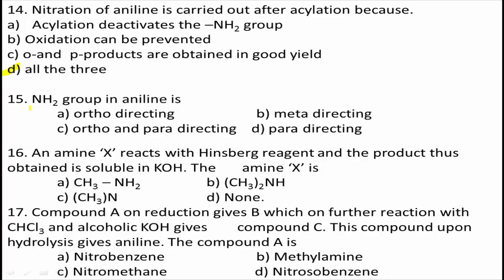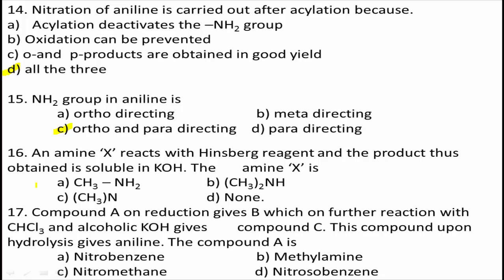Due to the positive inductive effect, the resonating structures of aniline show negative charge developing at the ortho and para positions, and electron deficient electrophiles attack the ortho and para positions. Therefore, the correct answer for this question is that the NH2 group in aniline is an ortho and para directing group.